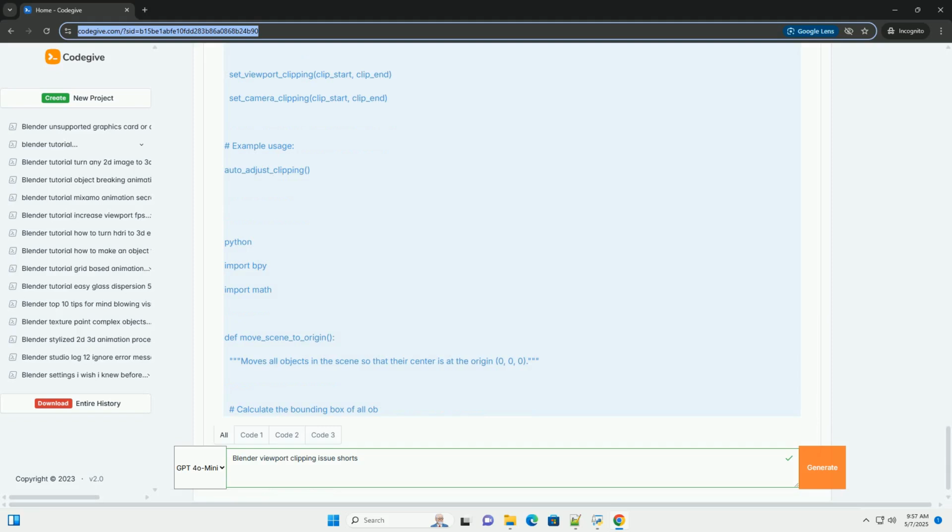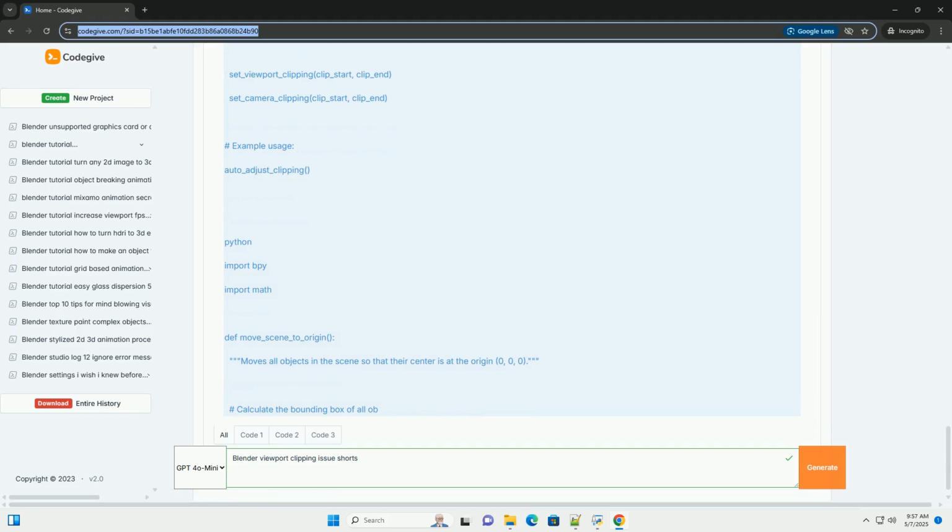3. Understand the scale of your scene. Are you modeling something microscopic or something astronomical? The default Blender unit is typically considered a meter, but you can change this in the Scene Properties tab, the icon of a scene with a film slate, under Units. If your scene is very small, you'll need to significantly reduce the start and end clipping values. If your scene is very large, you'll need to increase them accordingly.